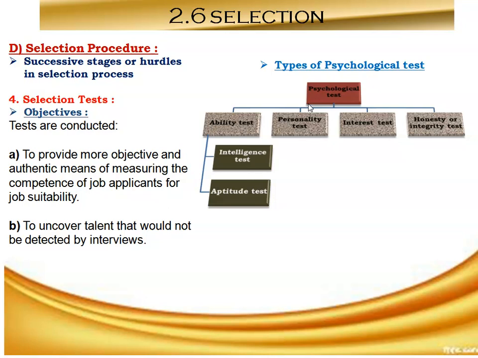Since many human abilities are complex and interrelated, they have to be understood in association with each other. Okay, so selection test is nothing but the psychological test standardized to measure behaviors of the humans, or we can say workers of the organization.